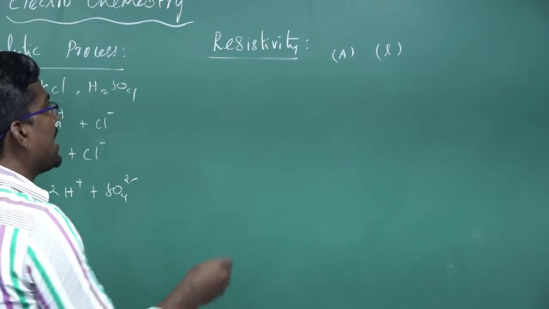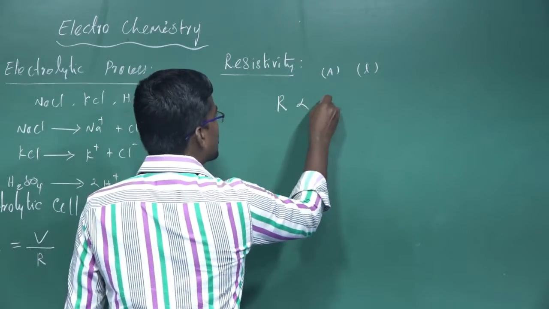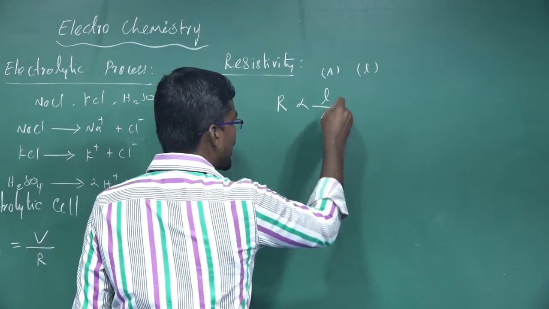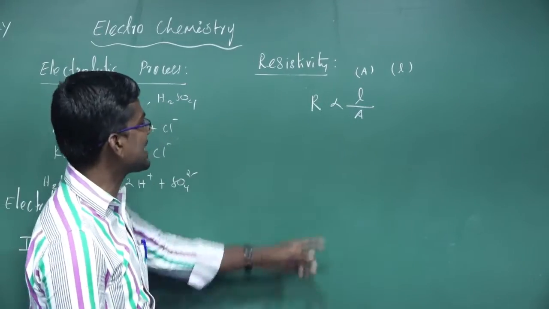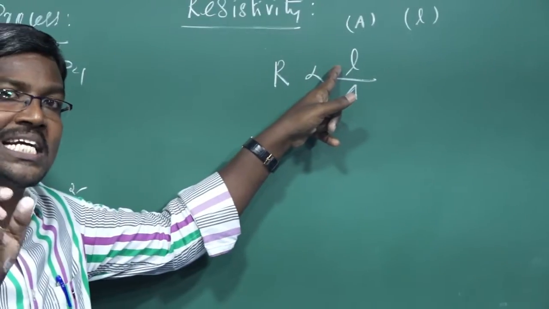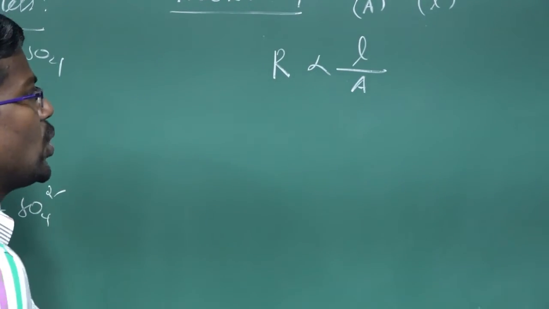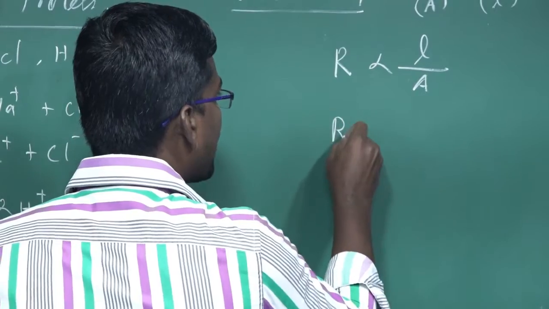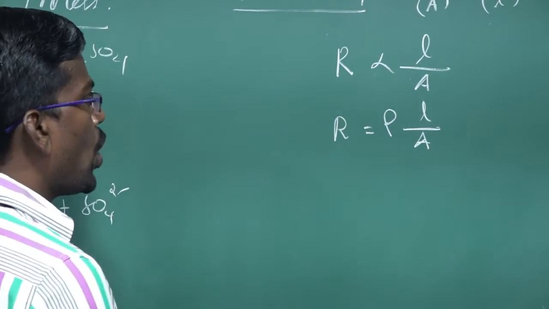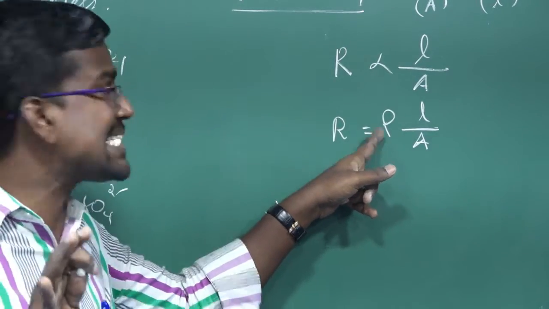The resistance R of the electrolytic solution is directly proportional to the length between the metal electrodes, or the distance separating them, and inversely proportional to the cross-sectional area. So R is equal to rho into L divided by A. R equals rho L by A. Rho is the specific resistance or resistivity.